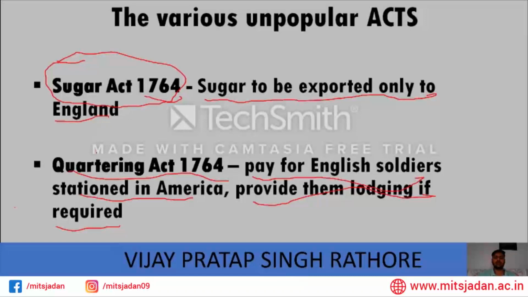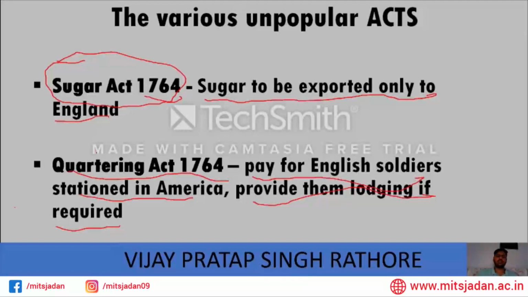If the soldiers required somewhere to stay, the colonists had to let them stay in their own homes, and if asked, also provide money for their lodging. Basically, whatever British army was stationed in America had to be paid by the people living in America, even though the army was not doing anything for them. They had to pay the salaries and also provide lodging.